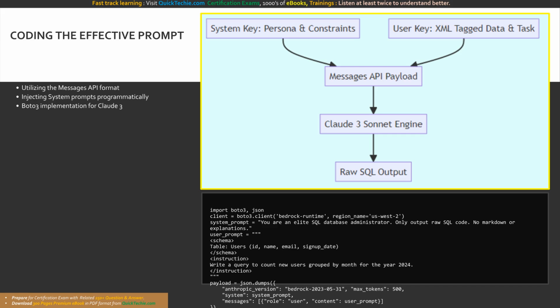When we invoke Claude 3 Sonnet, it processes this highly structured, role-driven, context-rich prompt and returns a perfect application-ready SQL query without a single word of unwanted chatty text. This is engineering perfection. This programmatic flow is elegant. The system key enforces the global persona, while the user key provides the XML-tagged context and task. The messages API securely binds them, driving the Claude engine to produce the exact raw output requested.